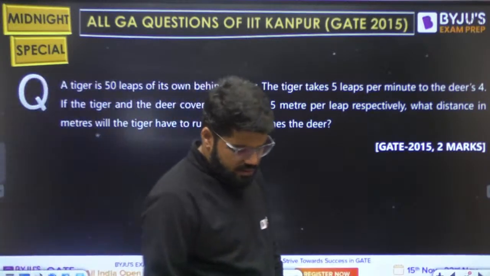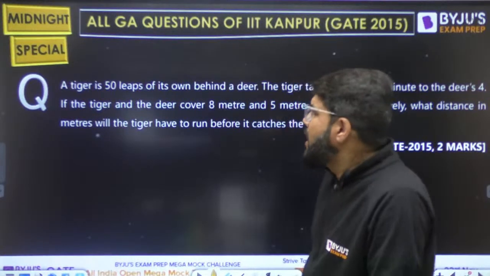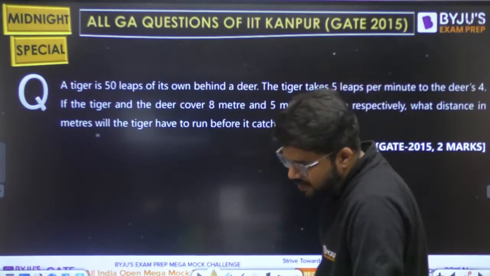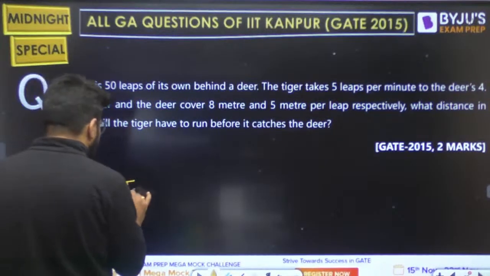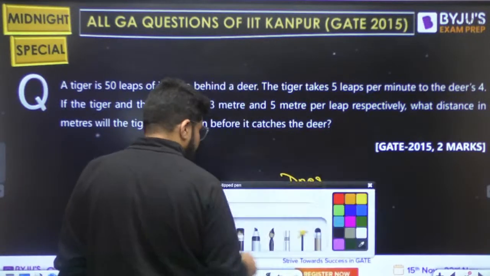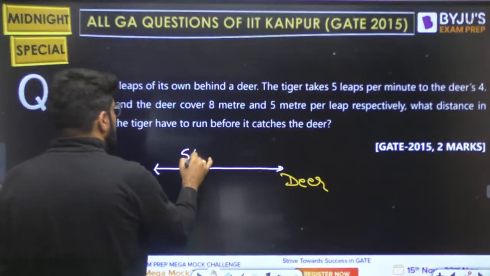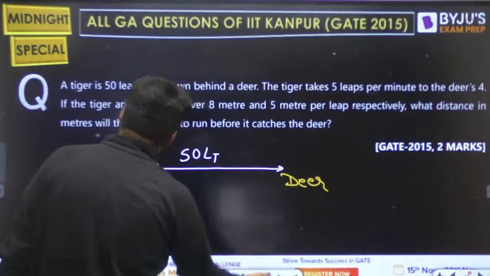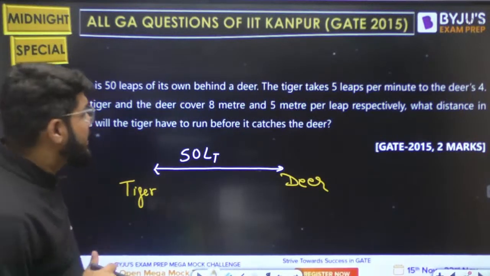A good question from speed, time and distance. A tiger is 50 leaps of its own behind a deer. A tiger is behind a deer by a margin of 50 leaps of the tiger. But what is 1 leap of the tiger? That we will find out ahead.